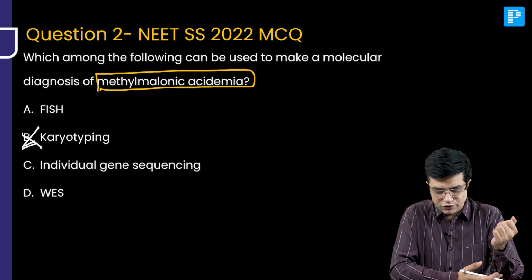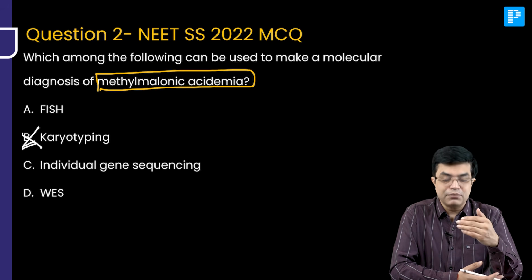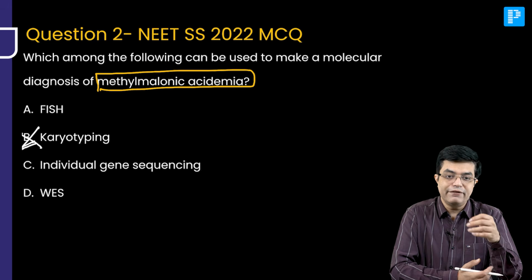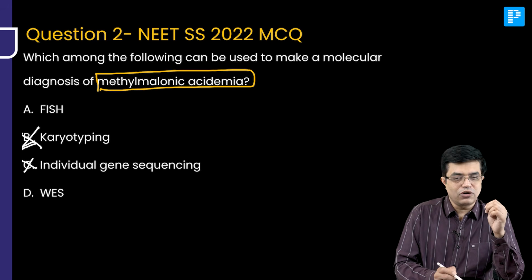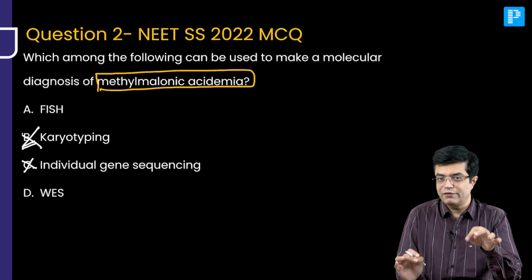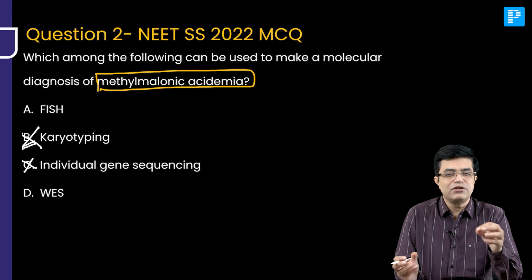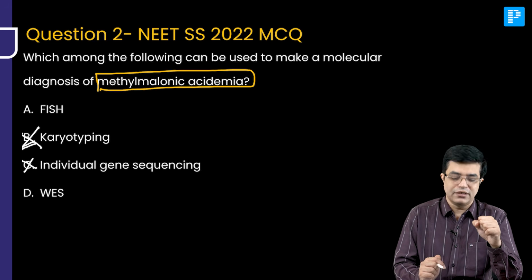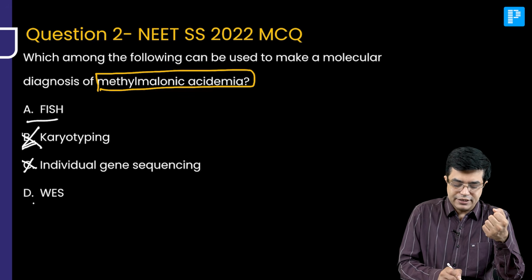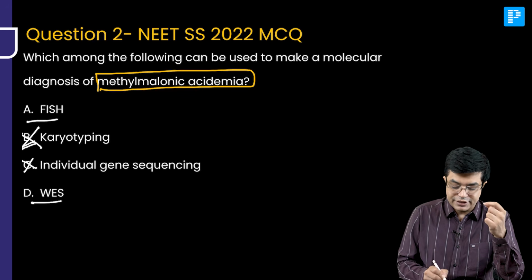So it will not be much useful here. Because the number of genes are too many, individual gene sequencing is also not an option because there are so many genes involved. All those genes are involved, and so individual gene sequencing becomes very messy. Now we are left with A and D. The correct answer to this question is D.